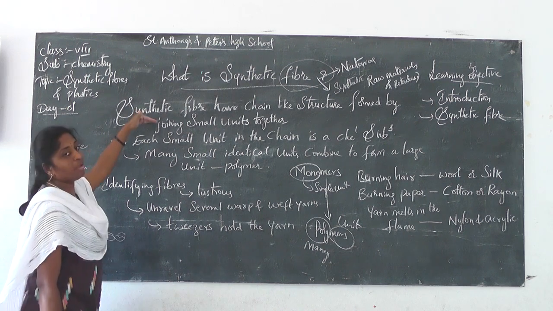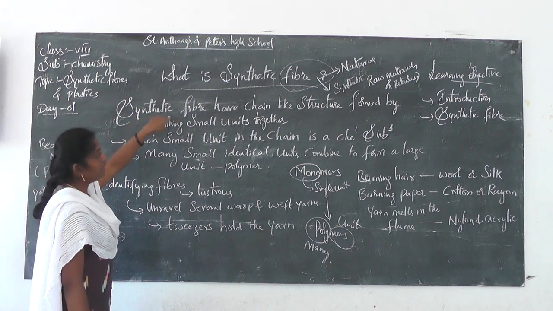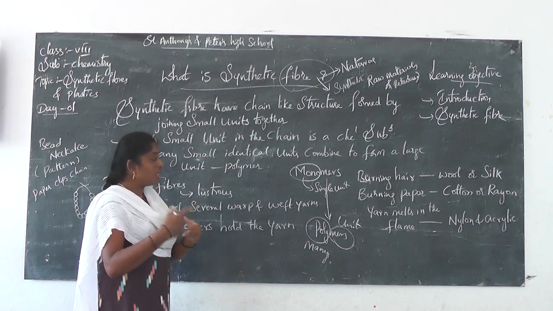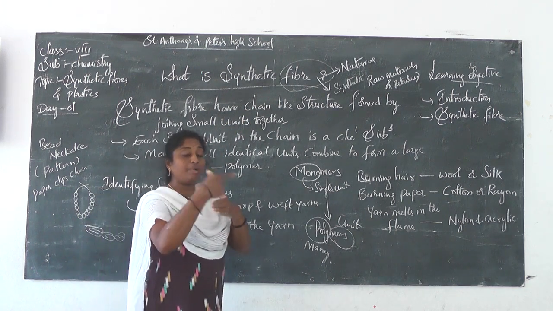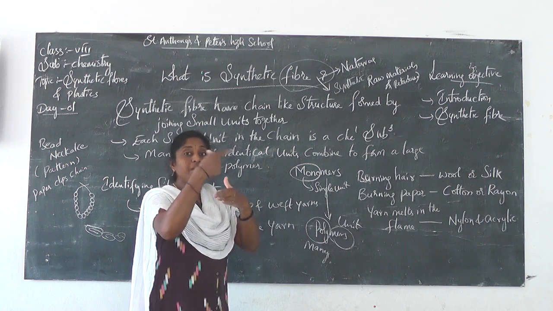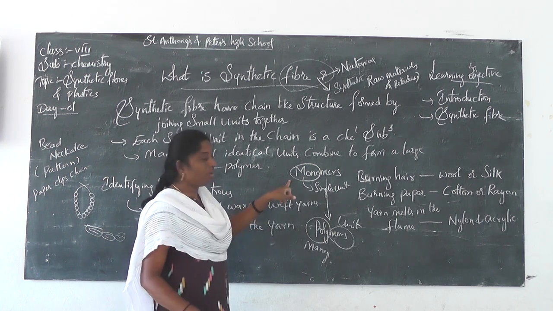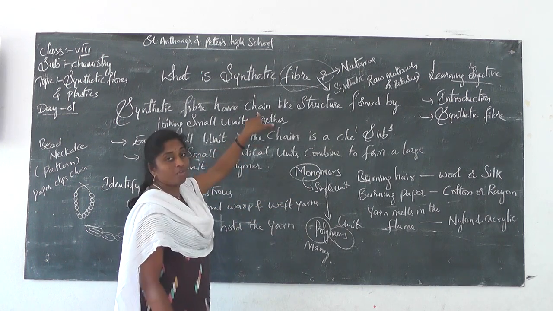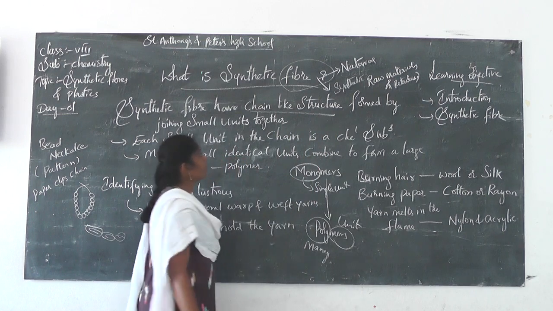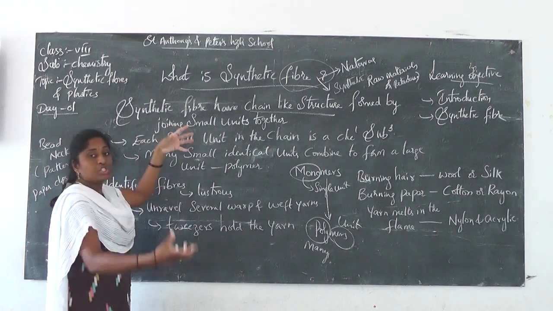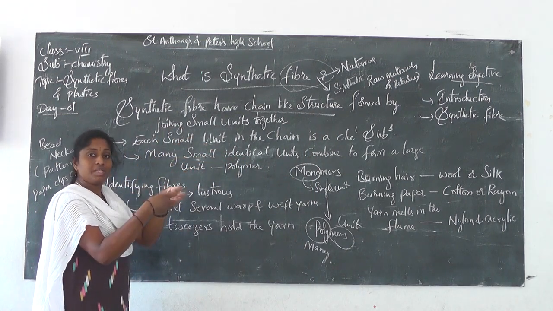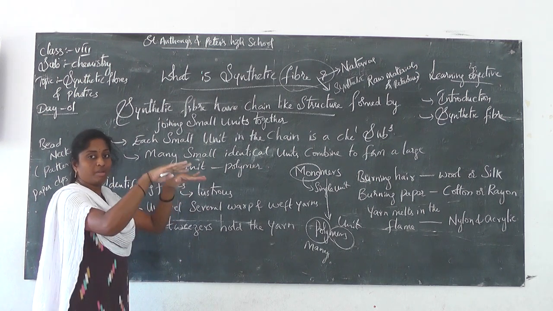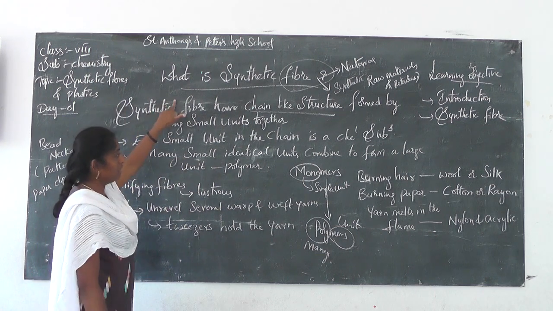Okay. So now come back to what is synthetic fiber. Synthetic fibers have a chain-like structure. Now you understand what the chain-like structure is? Chain-like structure means repeating of the unit. So what unit here? Monomers. Here it is repeating one unit and forms a chain-like structure, formed by joining small units. Small units are nothing but the monomers. So when the monomers are joined together, it forms polymers. So that is known as a synthetic fiber.